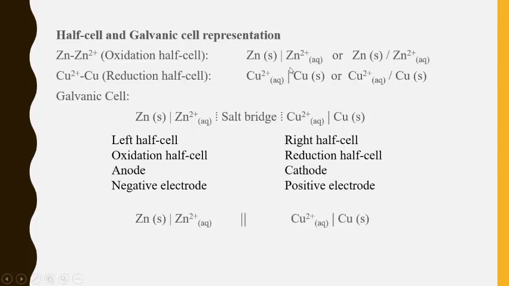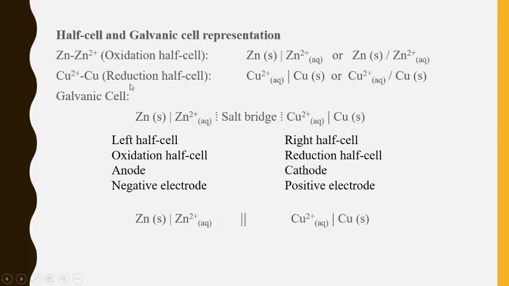Then copper is written likewise, upright vertical or slightly slanting vertical, but you have to mention it like this. In the case of oxidation half cell, Zn here, Zn2+ here, reduction, Cu2+ here, copper here.